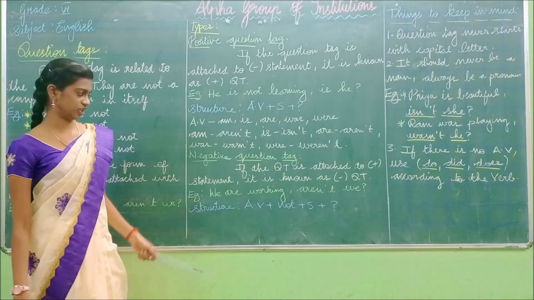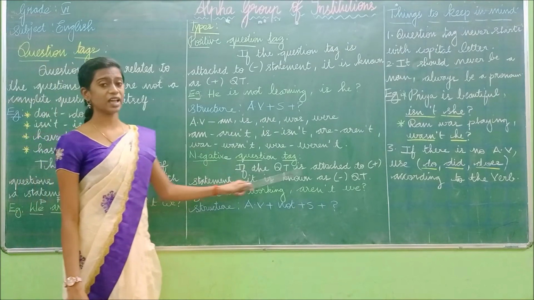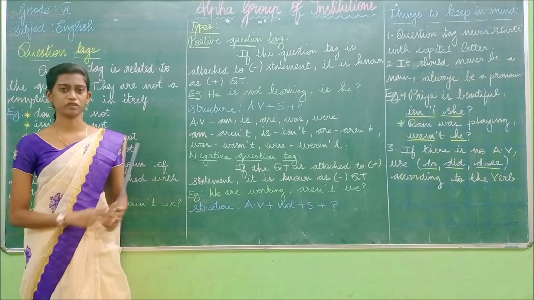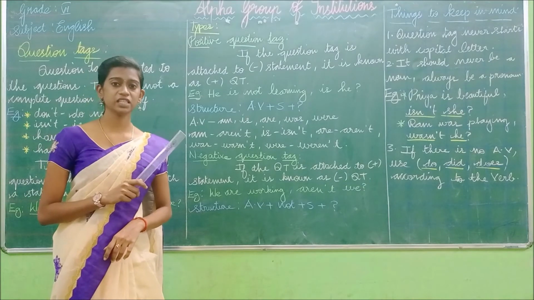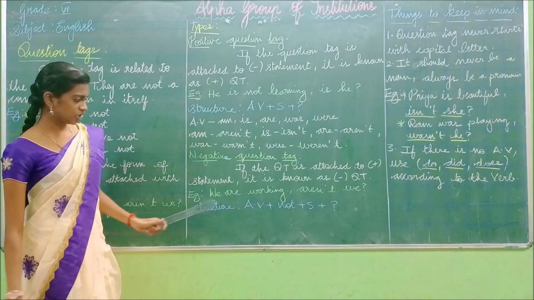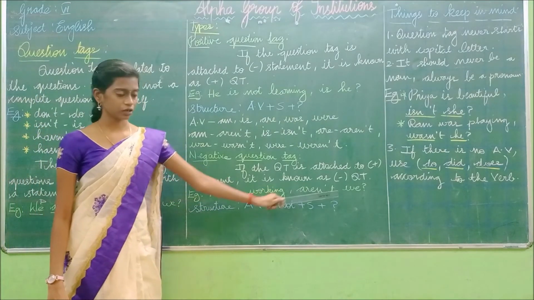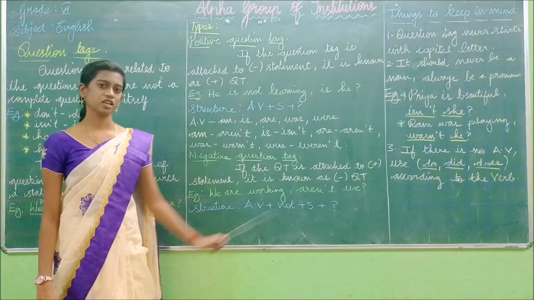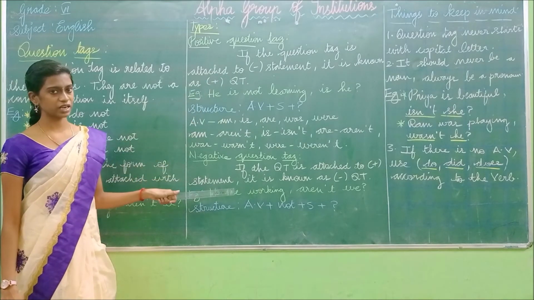Aren't we. So this negative question tag is nothing but if the question tag is attached to positive statement, it is known as negative question tag. So if the sentence is in the positive form, you have to write the answer in the negative form. If the sentence is in the negative form, you have to write the answer in the positive form. The auxiliary verb plus not plus subject plus question mark. Okay. Have I understood this? Positive question tag and negative question tag.